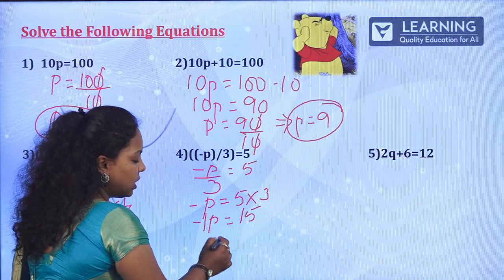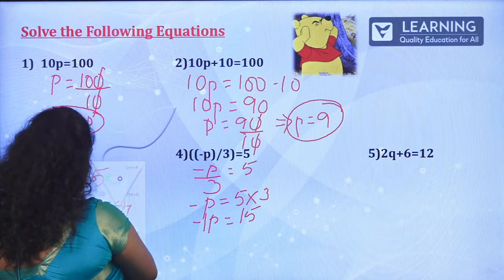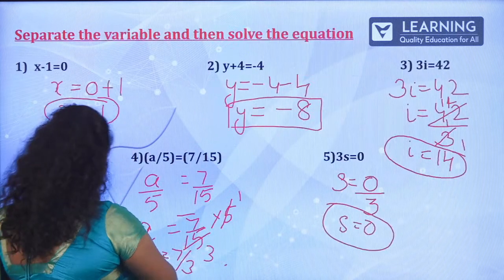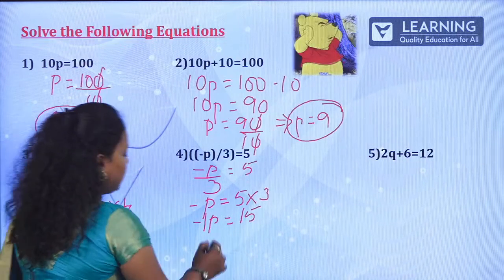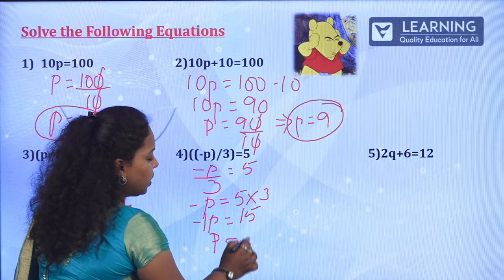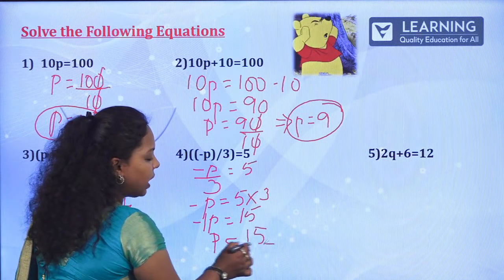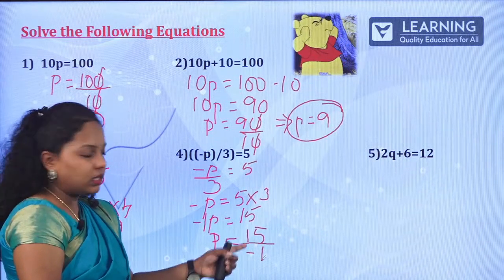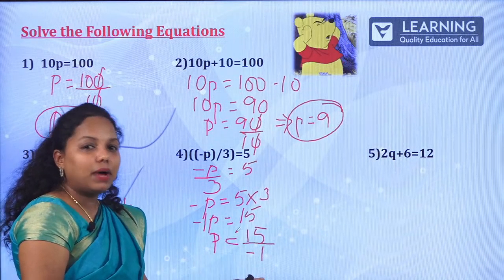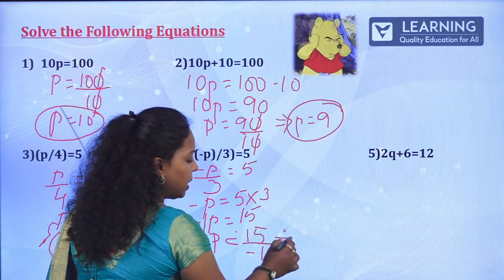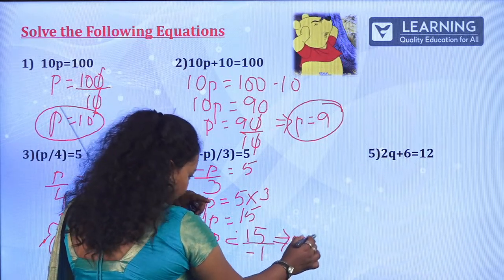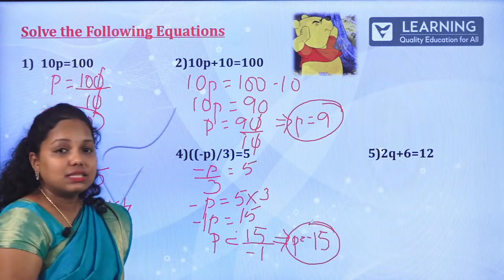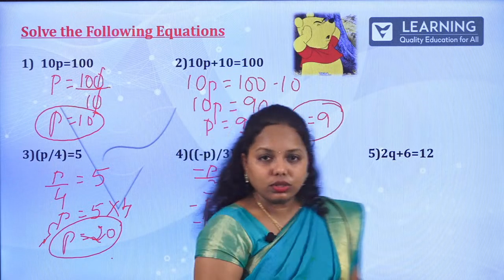So p is equal to 15 divided by minus 1. Now you can do the normal thing: plus divided by minus. So what is plus divided by minus? p is equal to minus 15. Don't write it as plus 15. No, you can't do that.